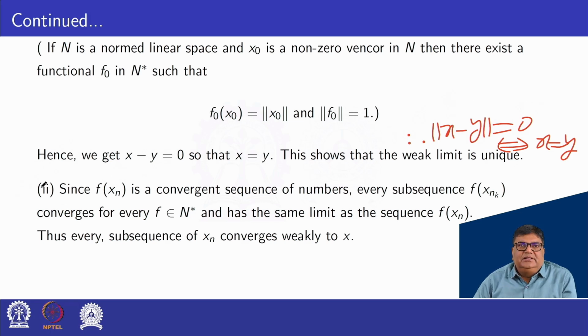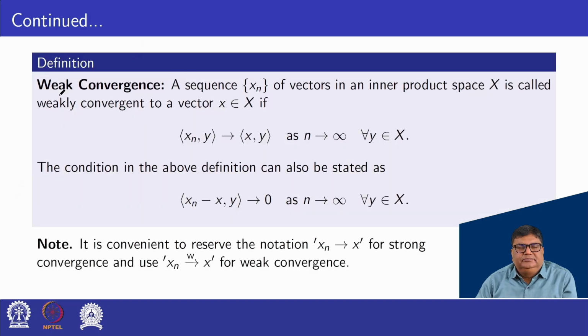Second, since f of xn is a convergent sequence of numbers, every subsequence f of xnk converges for every f belonging to X star and has the same limit as the sequence f of xn. Thus, every subsequence of xn converges weakly to x.